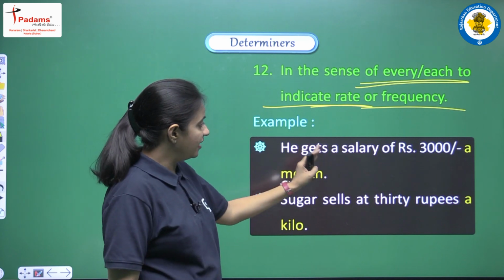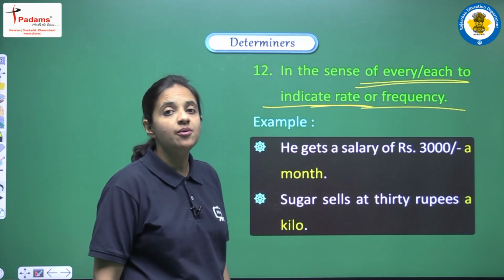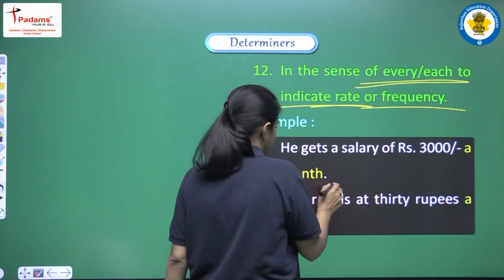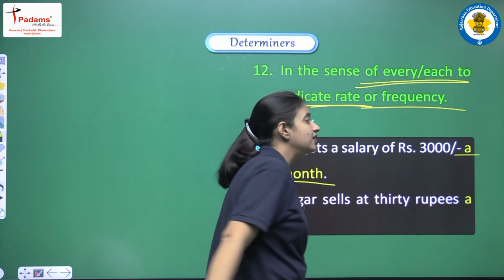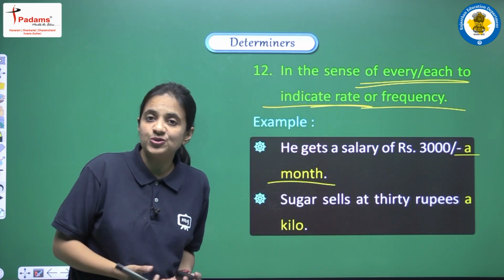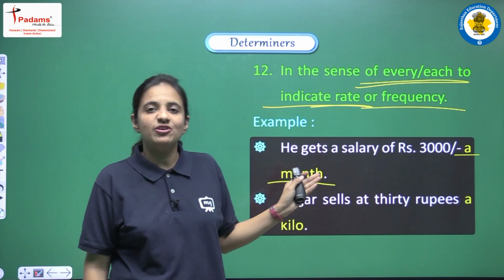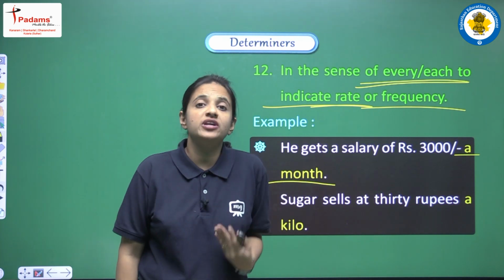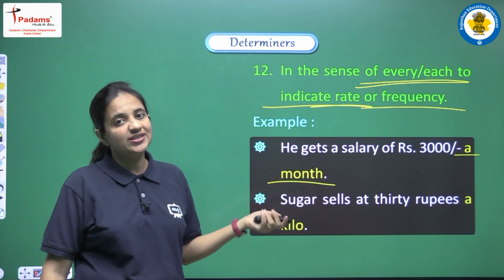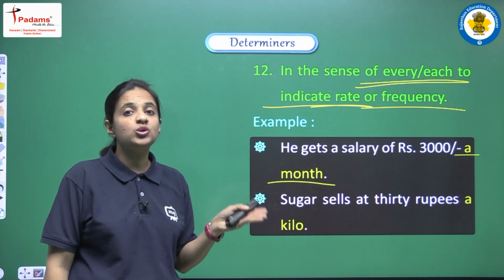He gets a salary of rupees 3,000 a month. So here we are trying to say this thing, when we are using a month, it means we are trying to say each month, right? So in this manner also, if we are trying to indicate frequency or rate, then also in the sense of each and every we can use a or an.